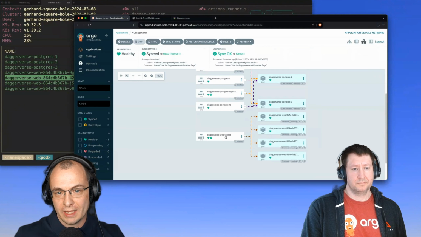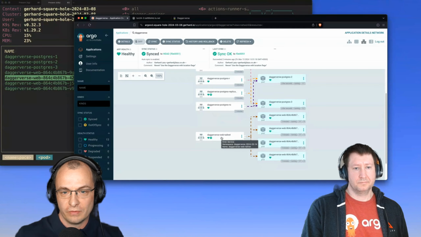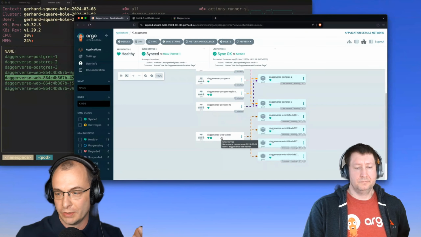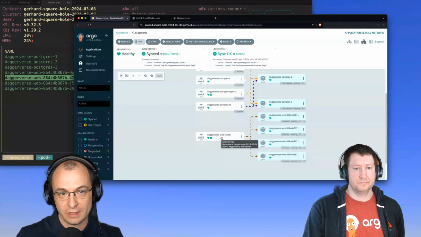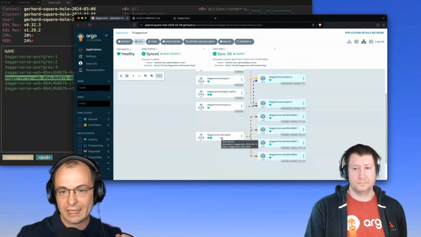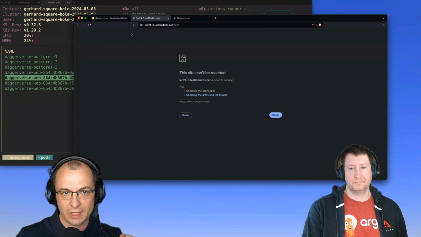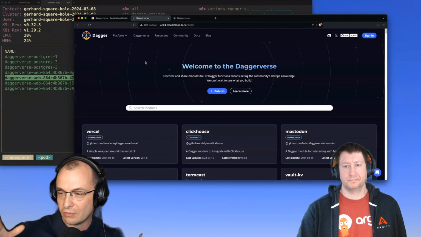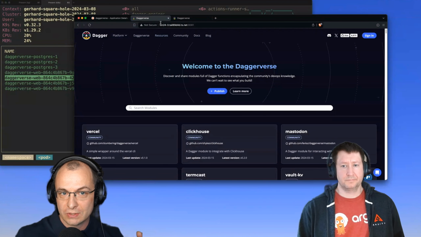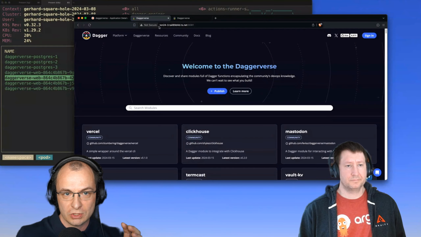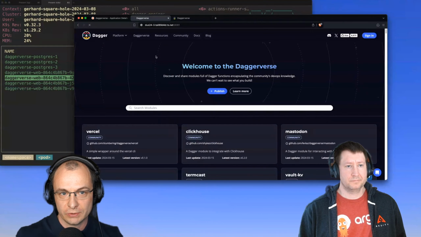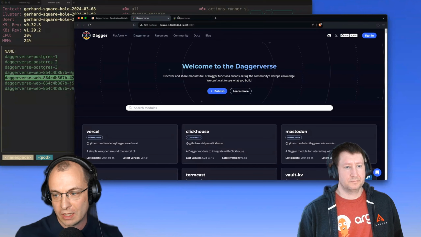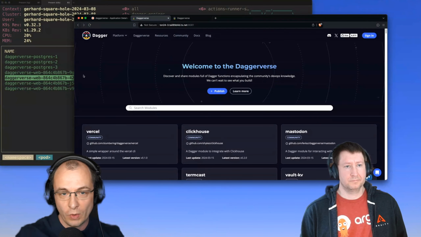You'll see that we have here a tailnet. When these nodes were provisioned, they were provisioned with Tailscale as well, so they joined the Tailscale network. My host, the one that I'm currently on, is part of the same Tailscale network, which means I can securely connect to any of these. So there's a tab. I'm going to refresh this. There you go. So now I connected to the newly created database, to the newly created app, and I'm using the London 24 node specifically. I could change it, for example, to go to Düsseldorf specifically. This is just the entry point. Then it will be randomly distributed to one of the web pods.